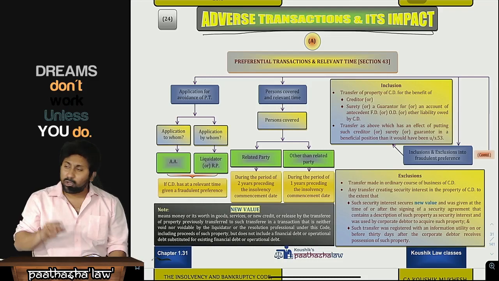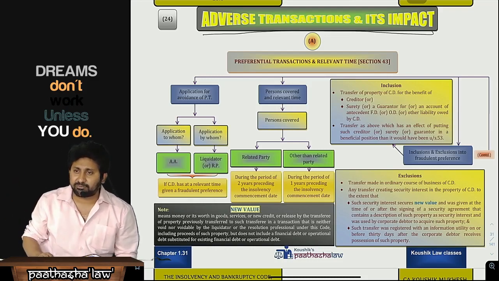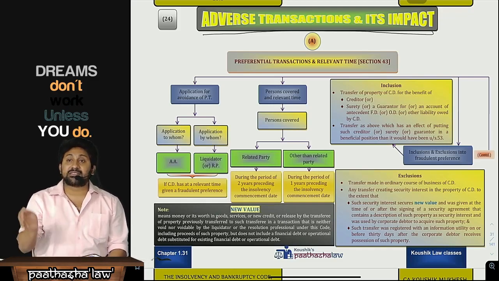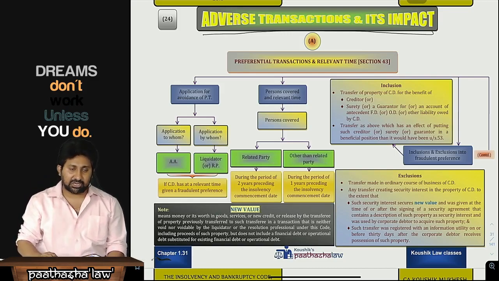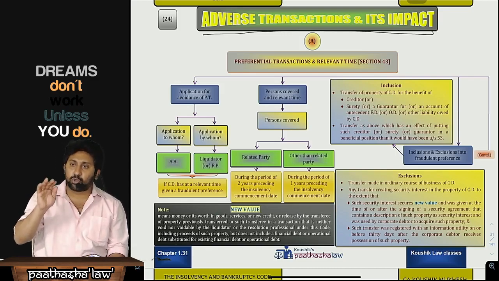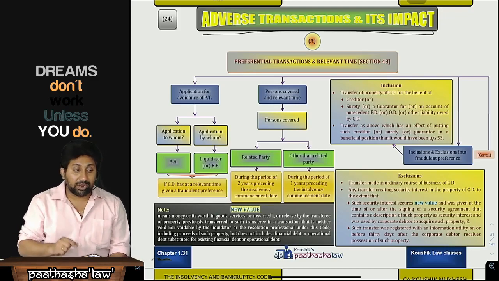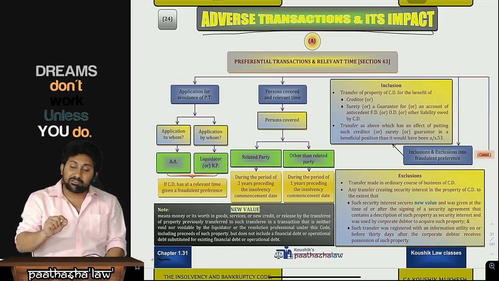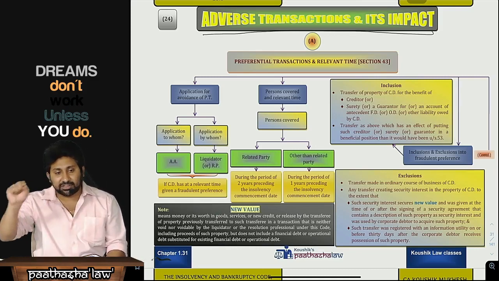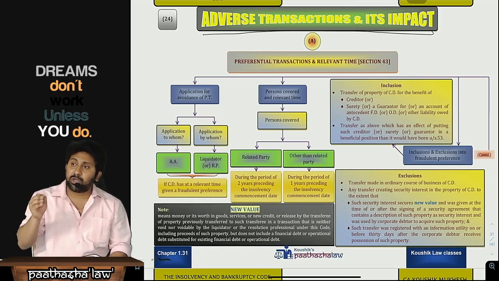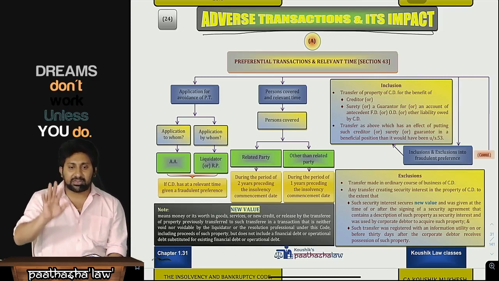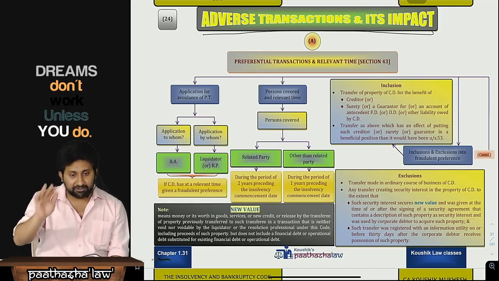Then one situation: no sir, he is not a related party, but I have given a preference to him. In that case, the second concept will apply. So anyway, these are called adverse transactions, also called avoidance of preferential transactions. Preferential transactions are those where one creditor is given more importance than other creditors in the set. If that other creditor also came in line with all the other creditors, he would have got a lesser value than what he has already got. Those kinds of transactions are called a fraudulent preference.